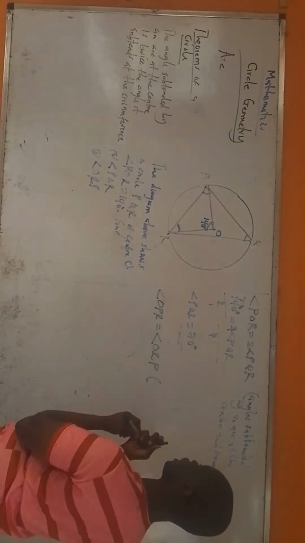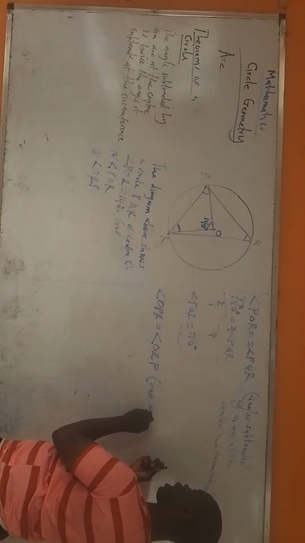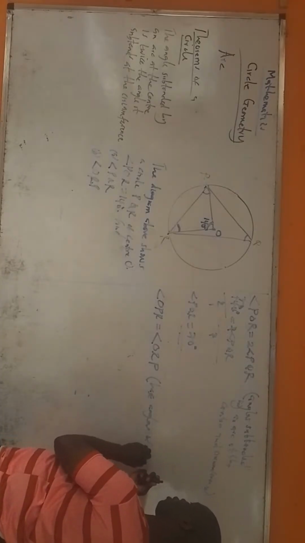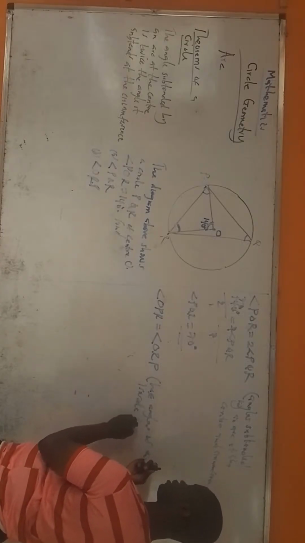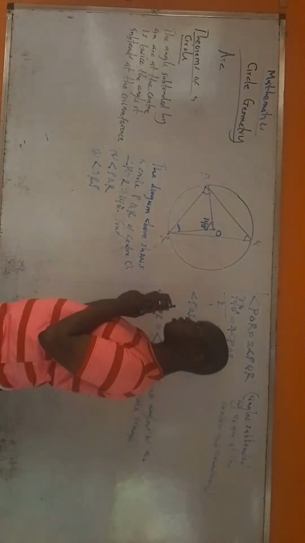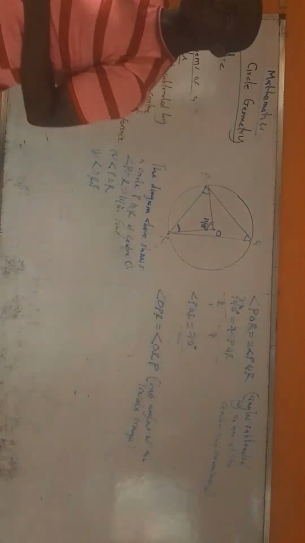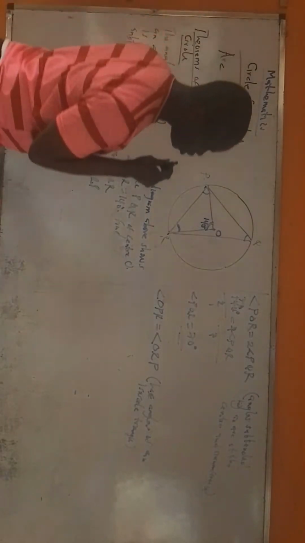If you don't put it, you will not get the mark. We just write base angles of an isosceles triangle. Base angles of an isosceles triangle, they are equal. All right.